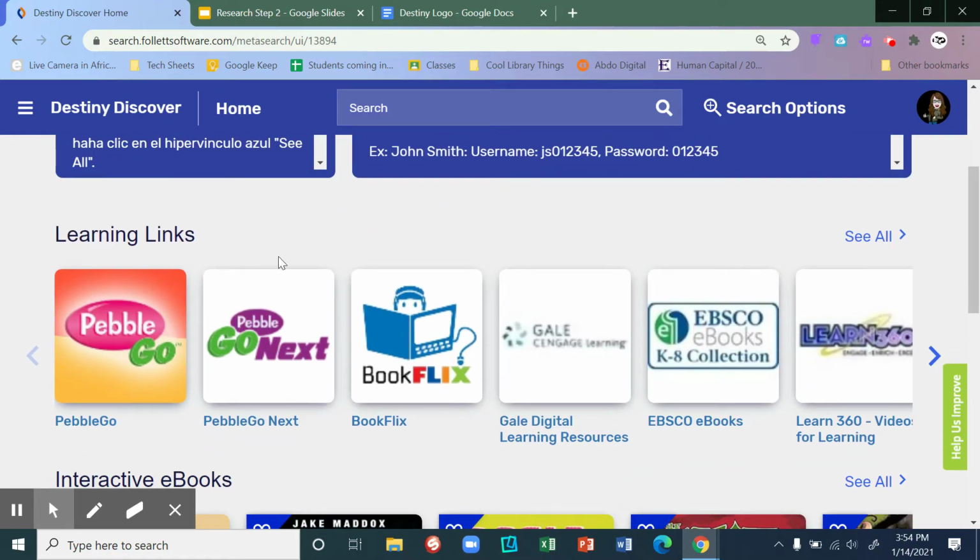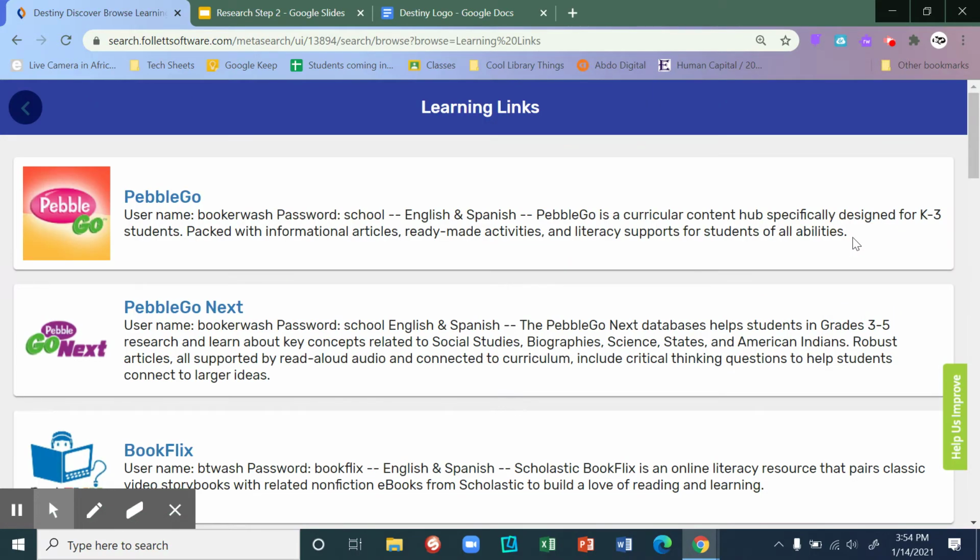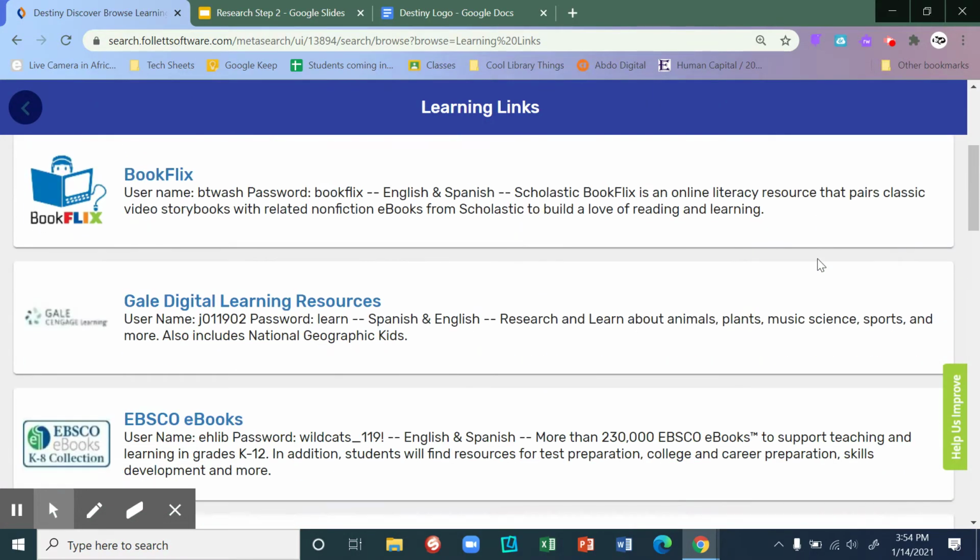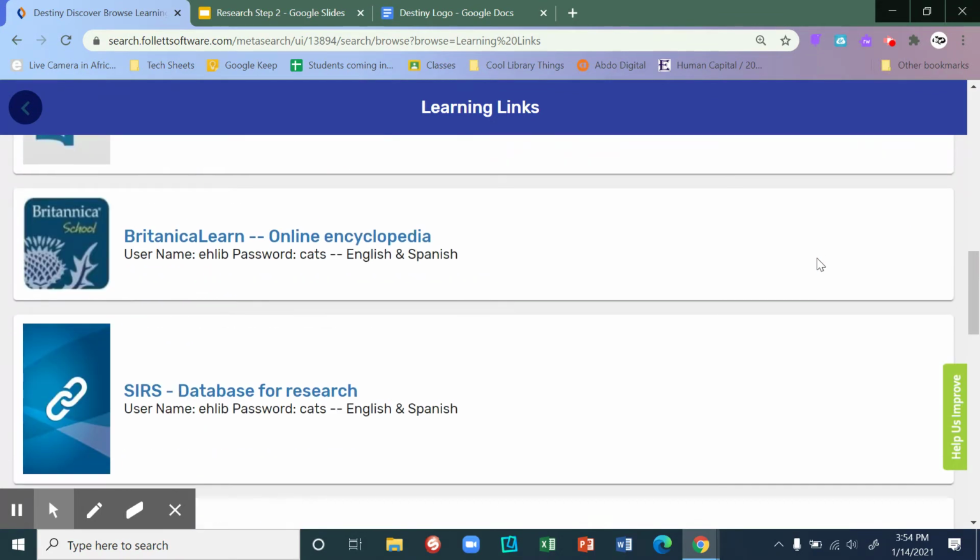Under Learning Links, you'll click See All. By now, you know these steps already. We've gone through these databases. The database I want you to work from is the Britannica Learn. Remember, username is EHLIB, password CATS.